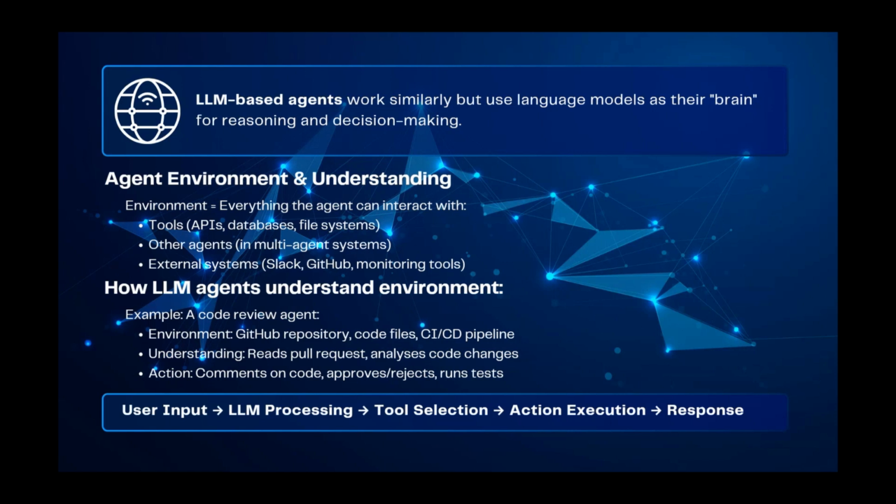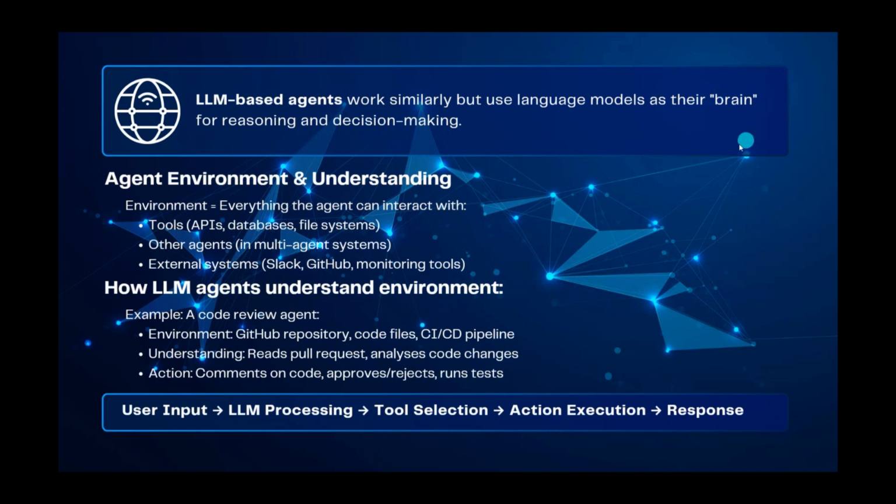It's basically the GitHub repository, the code files, or the CI/CD pipelines. How can that agent understand those repositories? It can read the pull request code bases and analyze the code changes. Based on that, it will act: comment on code, approve, reject, or run tests.